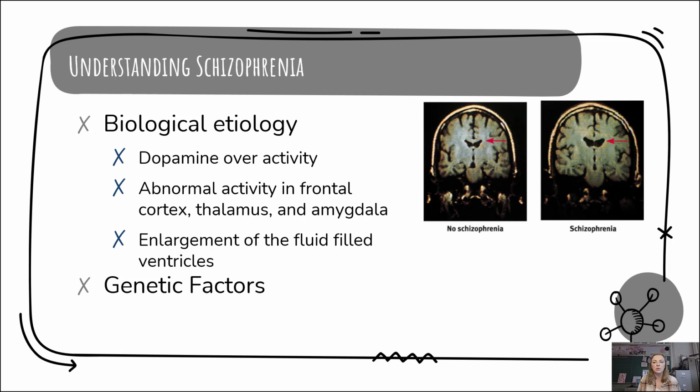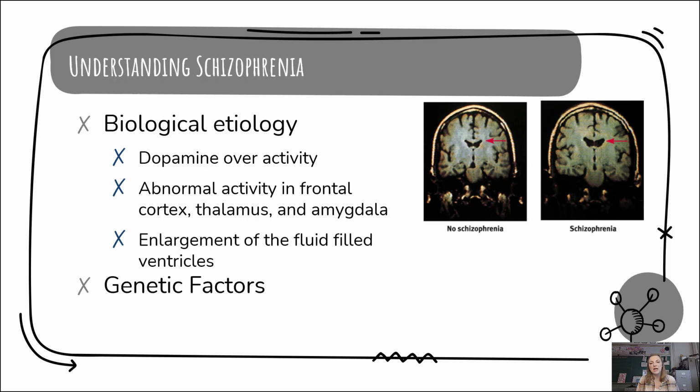Brain imaging has also revealed abnormal activity in multiple brain regions. For example, scans of schizophrenic patients show low activity in the frontal lobes, a part of the brain responsible for planning, decision making, and impulse control. Meanwhile, too much activity in the thalamus is associated with those hallucinations, as this region helps process sensory information. Another important finding is that the greater the shrinkage in the hippocampus and amygdala, the more severe the disorder tends to be. A smaller thalamus can also make it harder for individuals to filter information and respond appropriately to their environment.